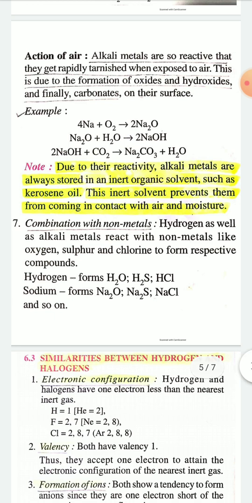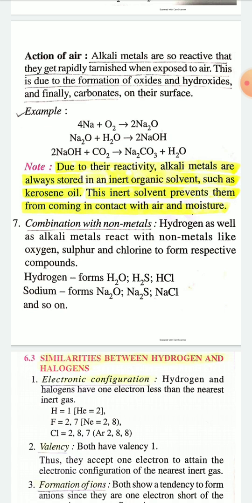Now see the action of air on alkali metals. Alkali metals are so reactive that they get rapidly tarnished when exposed to air. This is due to the formation of oxide, hydroxide and finally carbonates on their surface.